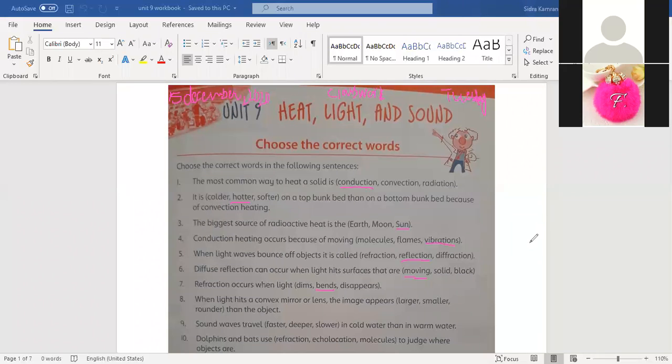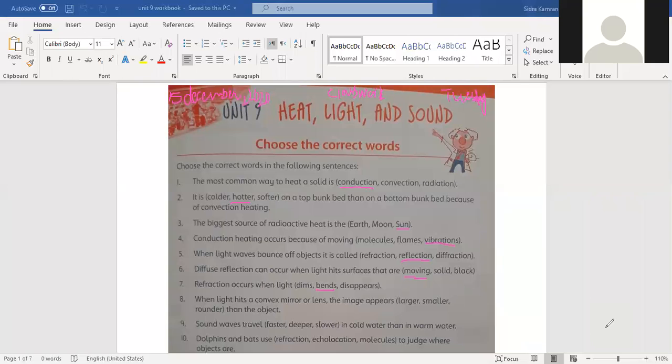Ayan, can you answer this? Larger. No, beta, it will be smaller. In a convex lens, it will be smaller. So all of you underline the answer, that is smaller.